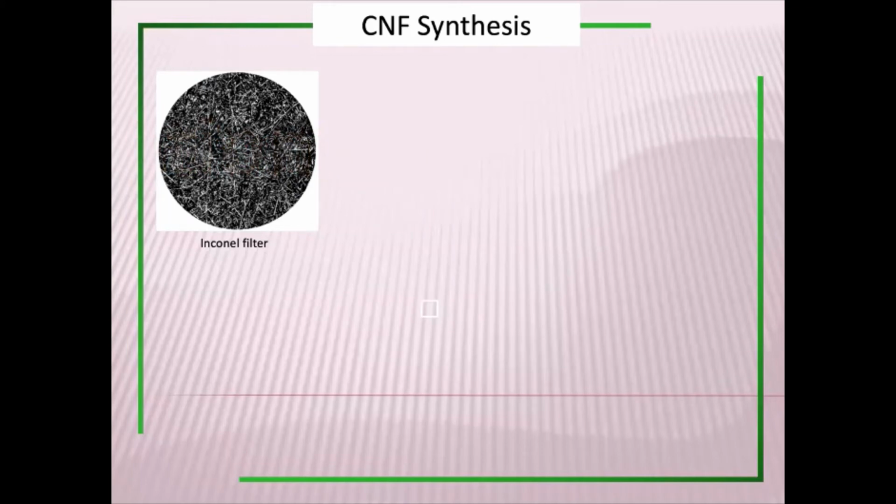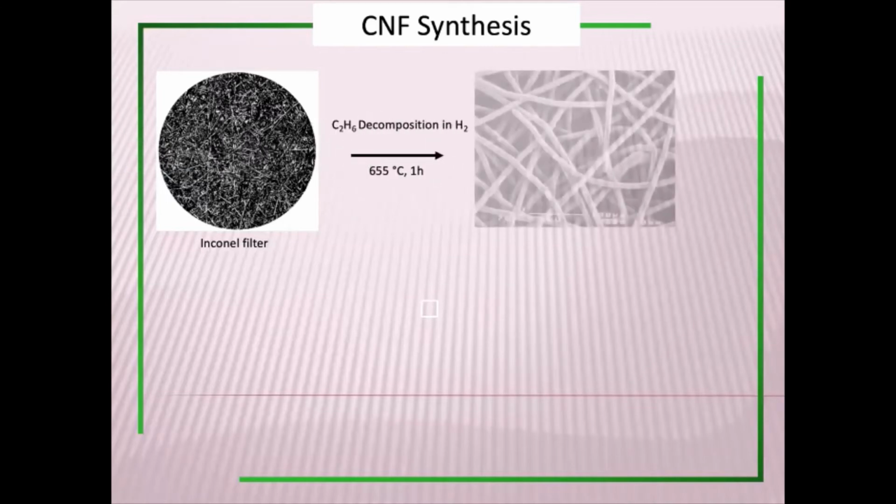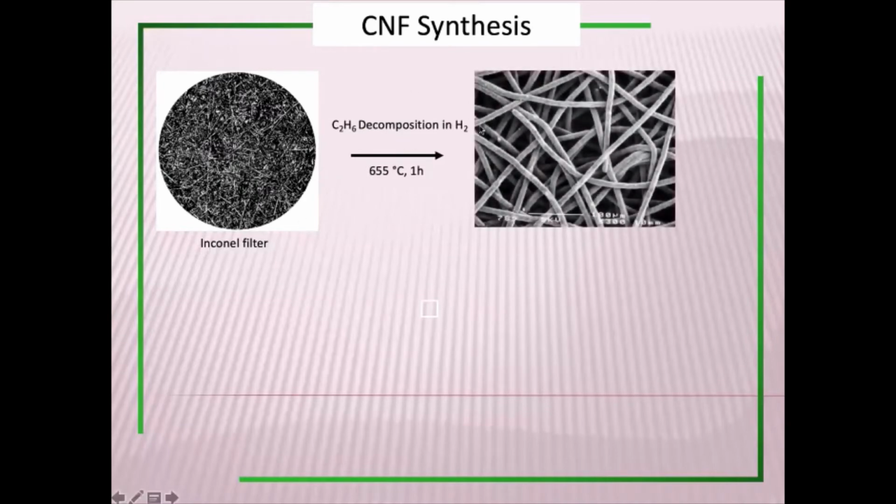Then, we don't need nickel oxide, we need nickel. So we reduced it at the end. Okay, so you see that we did the reduction. Then we have now sent the hydrocarbon. Okay, so this is a hydrocarbon at 655 sometime.